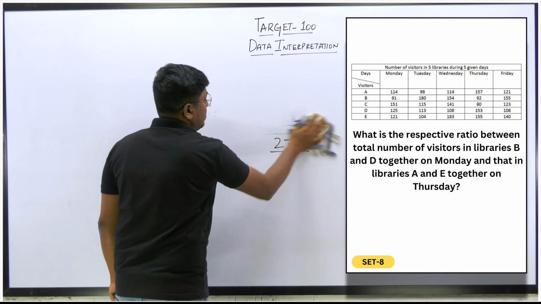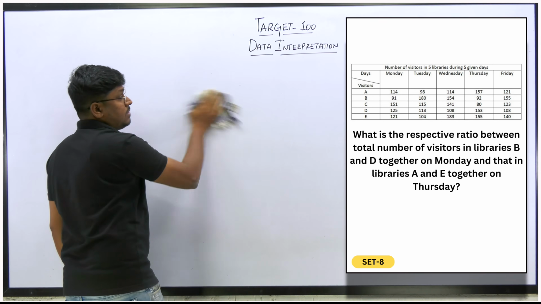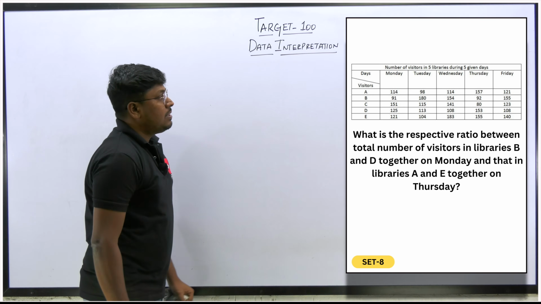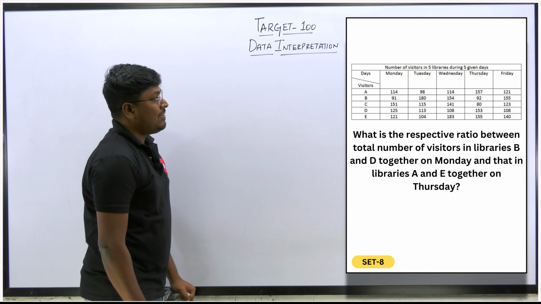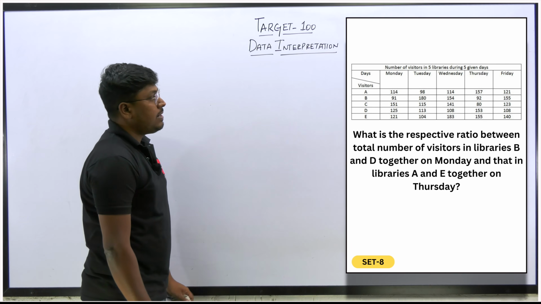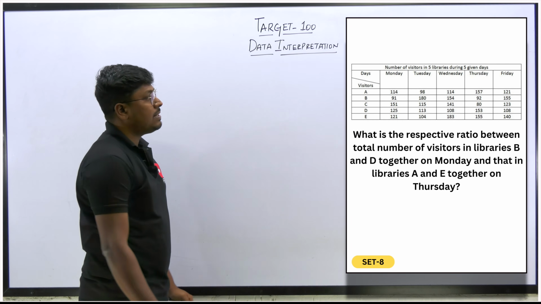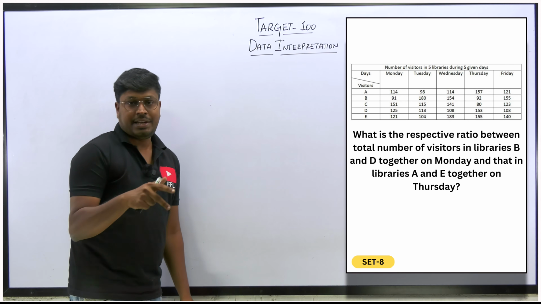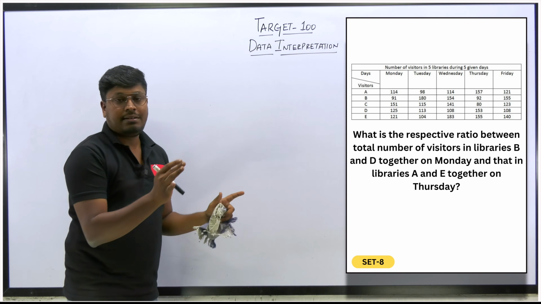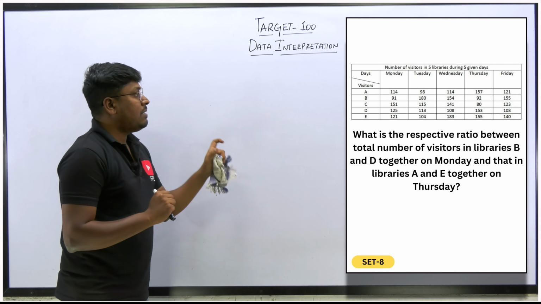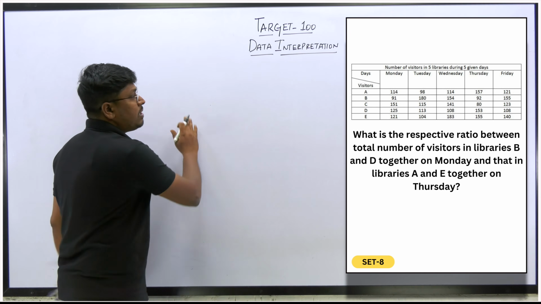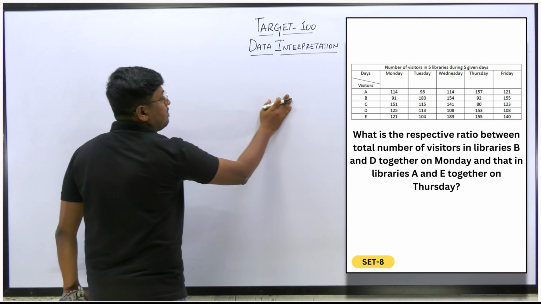Every time I forget to take this duster. Okay, so what is the second question? What is the respective ratio between the total number of visitors in library B and D together on Monday and library A and E together on Saturday? We have to find the ratio, and there is no increase or decrease, nothing. We just add the values given on the chart and find the ratio. That's it. Very simple.